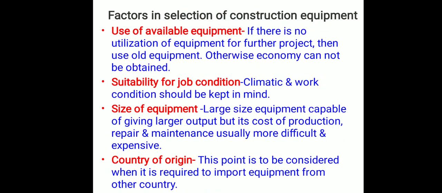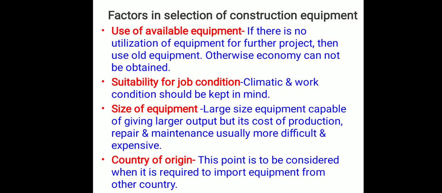Before going for the purchasing of any equipment, we should take into consideration the use or application of that particular equipment. If there is no utilization of equipment for further project, then use old equipment. Otherwise, for purchasing a new equipment, we will require an additional cost and which will result in a cost overrun. Means economy cannot be obtained.